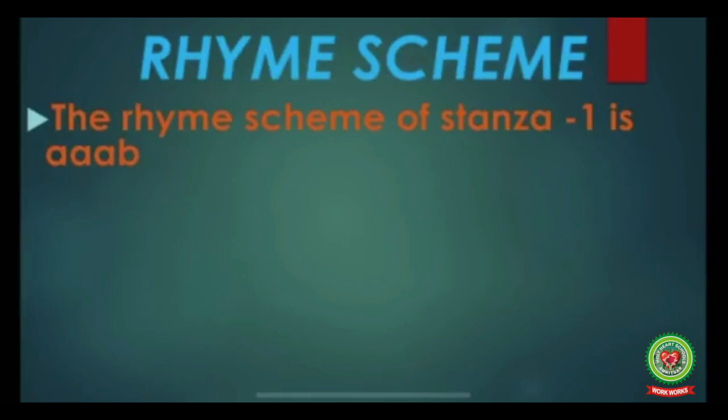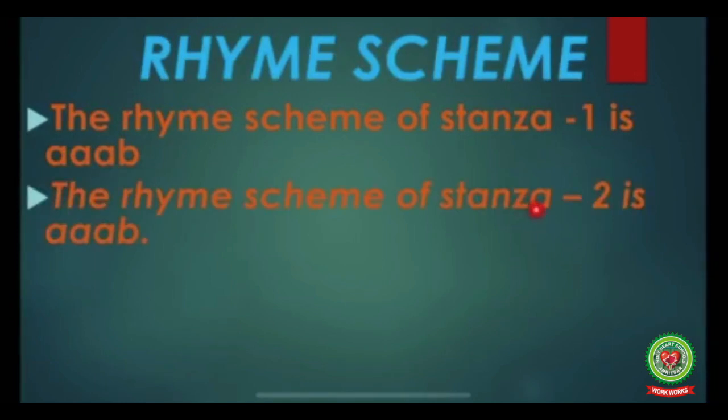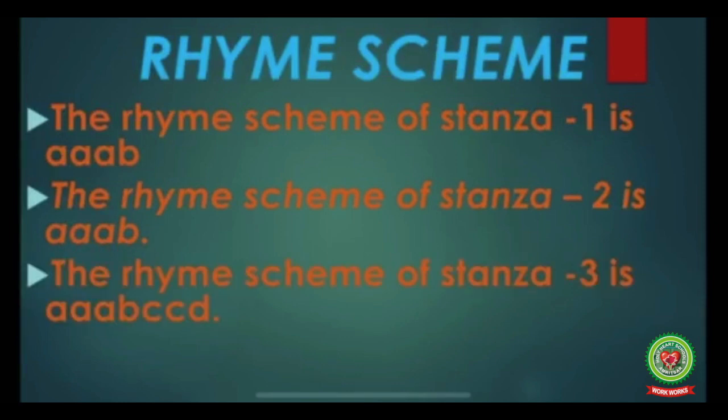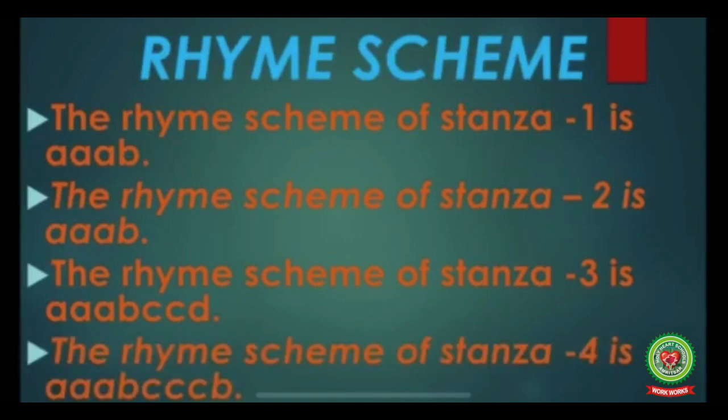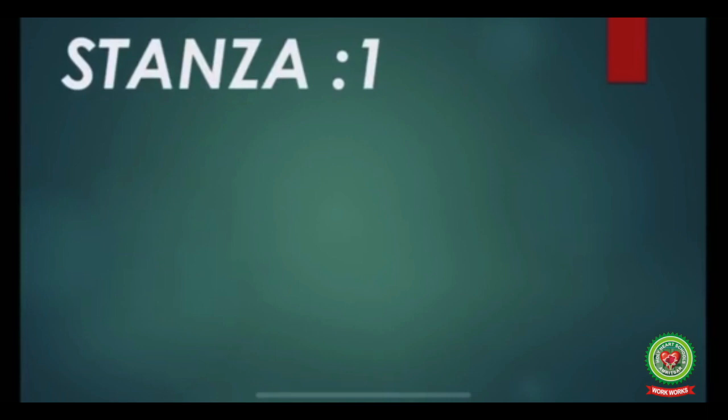Let's discuss the rhyme scheme of the poem. The rhyme scheme of stanza 1 is A, B. The rhyme scheme of stanza 2 is A, B. The rhyme scheme of stanza 3 is A, B, C, D. The rhyme scheme of stanza 4 is A, B, C, B. Students, you all must want to know how we get this rhyme scheme. For this, we have to see all the stanzas. Let's see stanza 1 first.